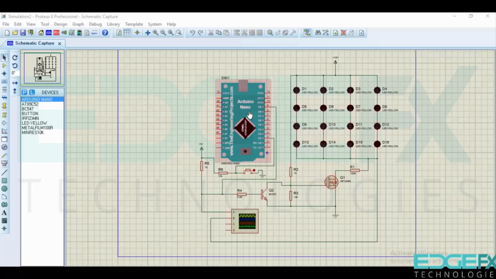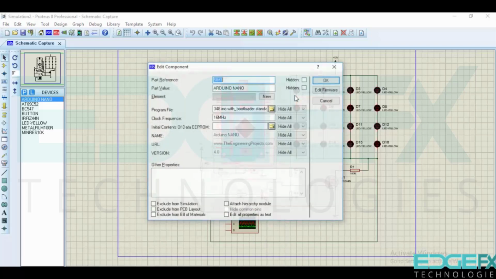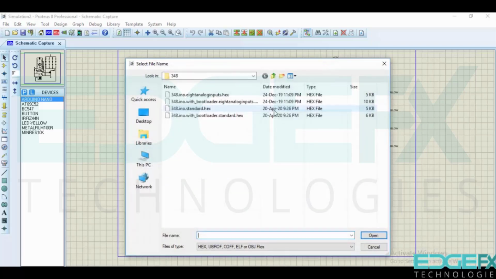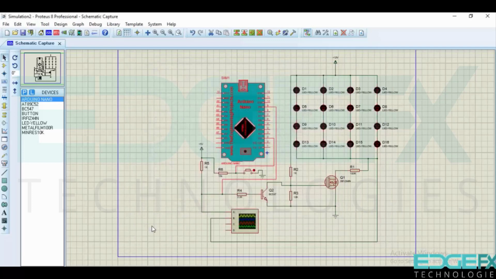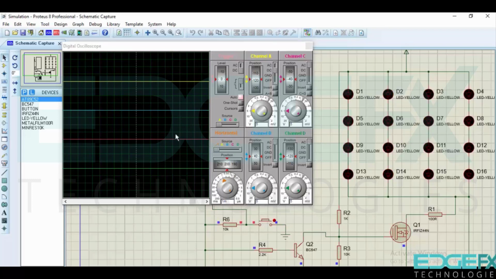So now let's dump the code into the Arduino and see the simulation. I am dumping the hex code. Now the LEDs are glowing with full intensity, so I am pushing this button. Their intensity will go on decreasing.